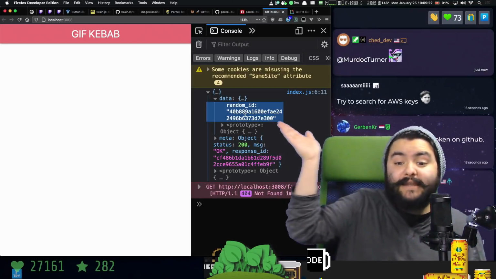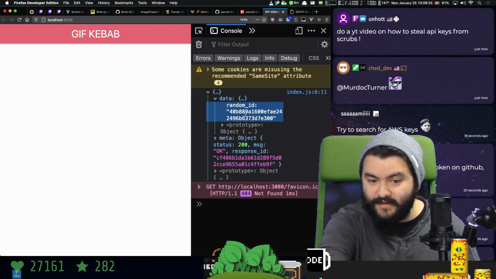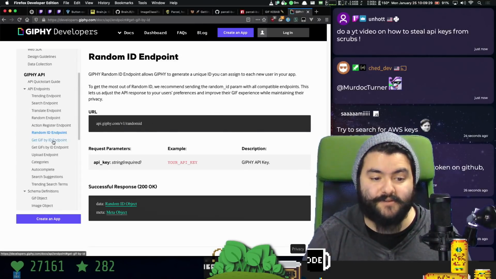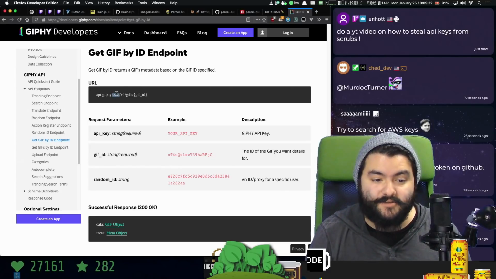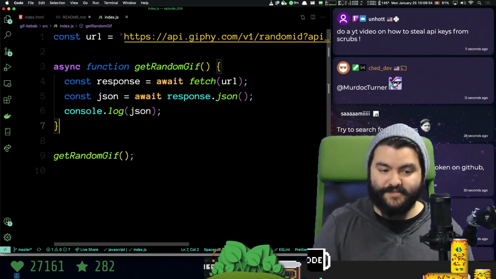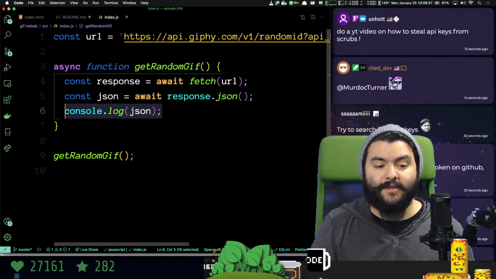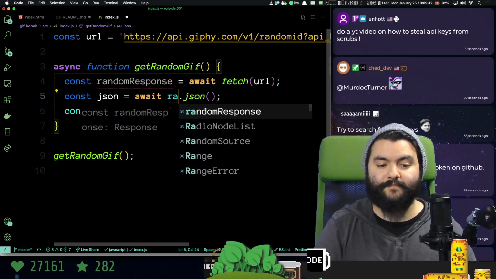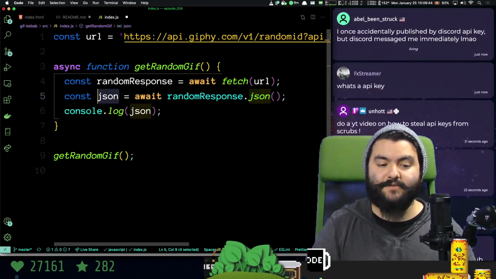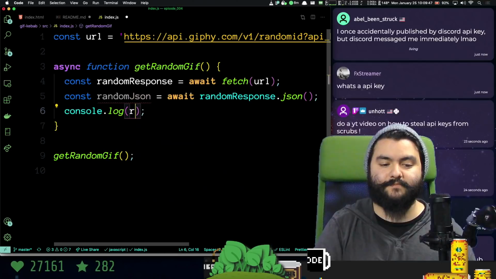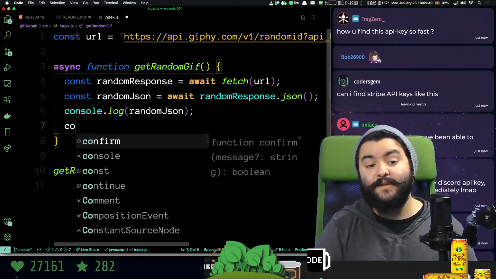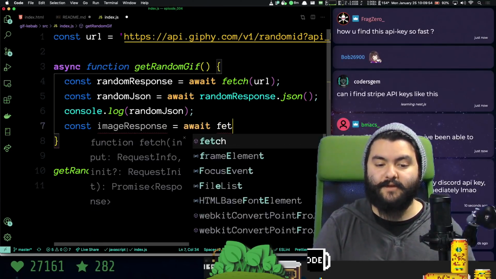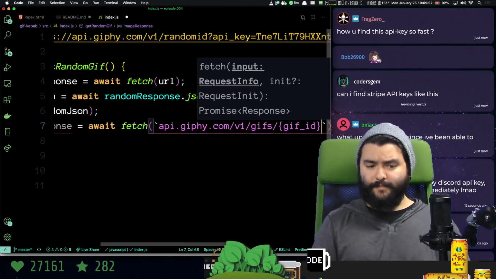We can start now. Okay, but I need to use this ID to make another request to the API to get back the actual GIF information, like the URL to the GIF. So this is a second request, GIFs / some specific GIF ID. So let's call this the random response. And we'll call this the random JSON. And then we need to make another request. So we'll call this the image response. And we need to make a fetch request to this endpoint.